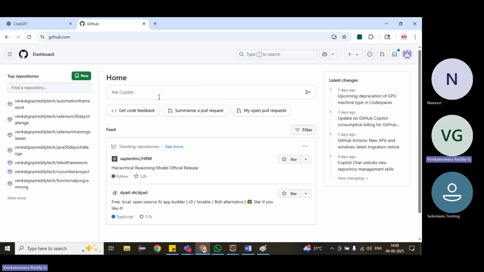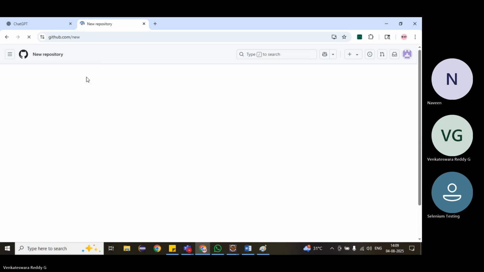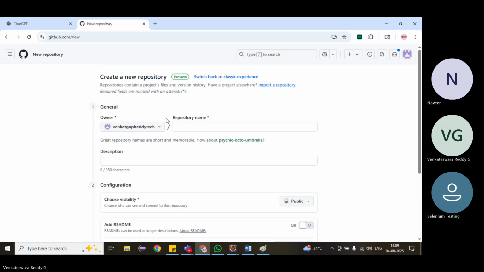Now I want to create one more repository, that means I want to save my code in this GitHub. What we have to do is just click on New. The New button is here, click on New.